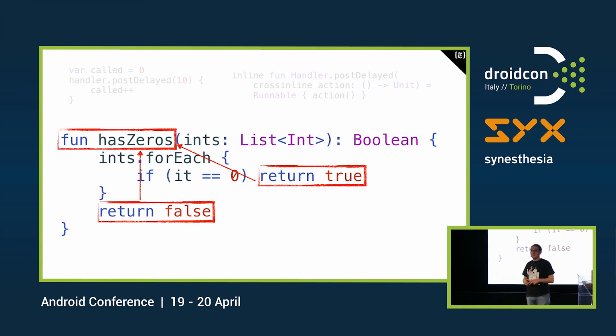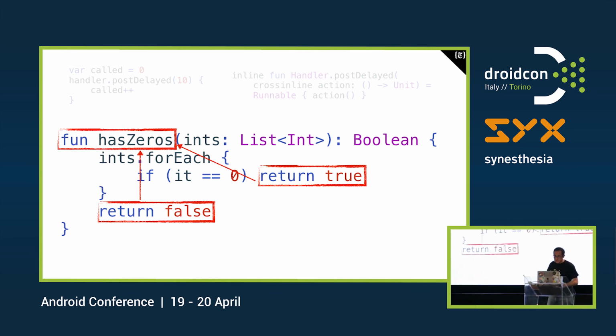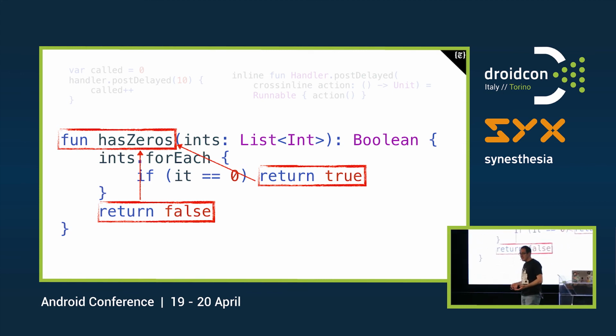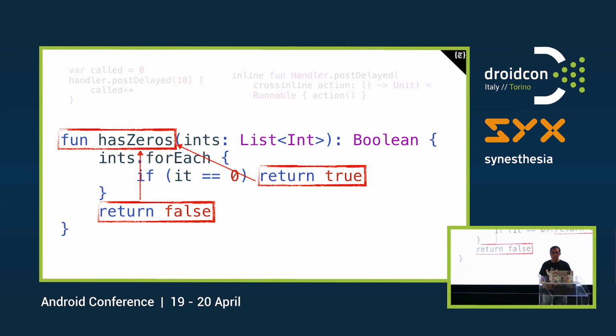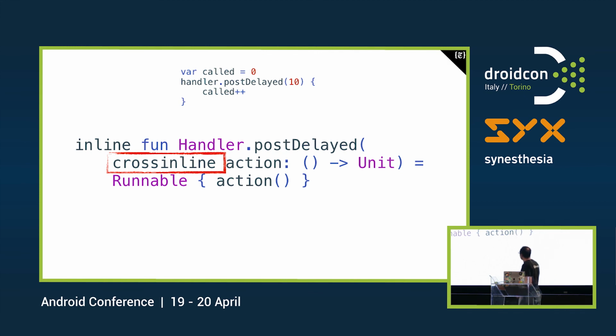Raise your hands. Okay. Who says it returns the as zeros? Okay, you win. It's actually returning the as zeros. That is kind of contradicting whatever we just said, right? Let's check all the possibilities in which this can be true. And these possibilities are true when we have the crossinline keyword.